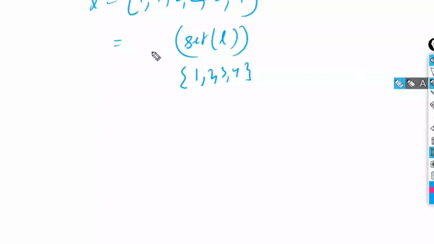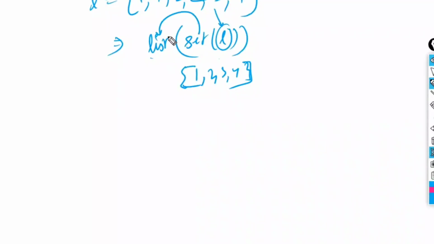Now what is the answer? It is going to be converted like this. Duplicates are removed in one line. Just writing list of set of L. First L will be taken, for that set will be applied, for that list will be applied. I told you, inner brackets will be completed first, followed by the outer brackets. That's it. You are going to get a list again. In one shot, you have removed the duplicates in the easiest way.